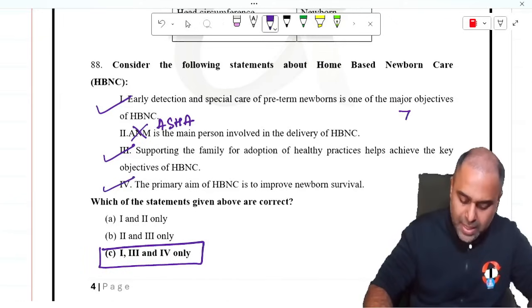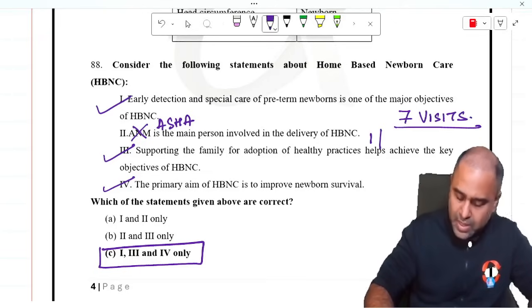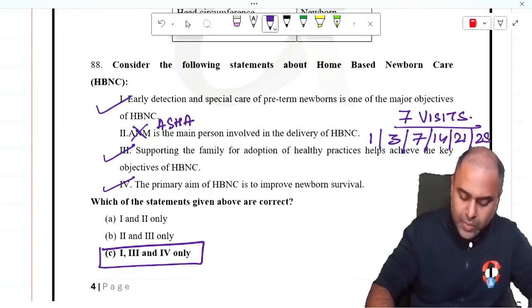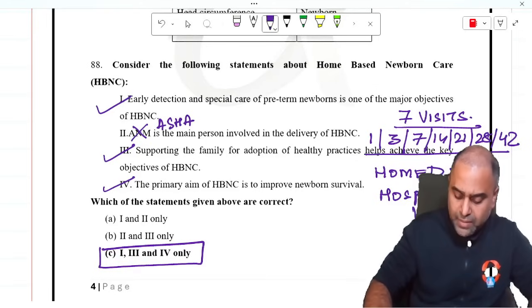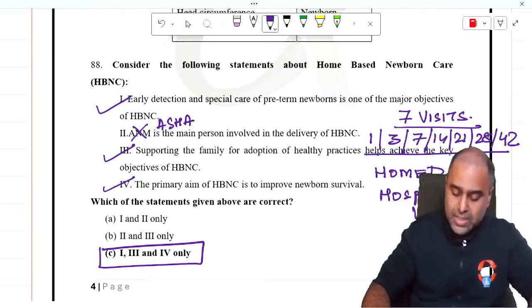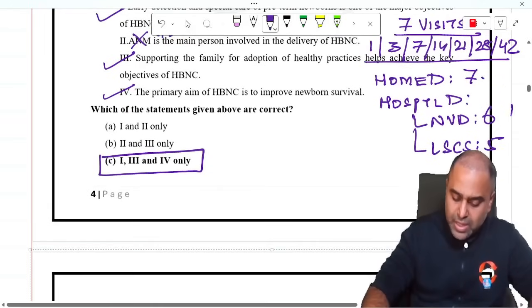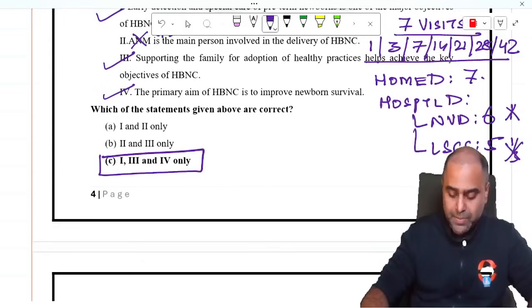Now the ASHA worker makes 7 visits under HBNC. It is on day 3, day 7, day 14, day 21, day 28, day 42. Now guys, if it is a home delivery, you have 7 visits. If it is a hospital delivery, and we have a NVD, 6 visits. If it is cesarean, it will be 5 visits. So guys, 6 visits because the day 1 will be skipped in NVD, and in cesarean day 1 and 3 will be skipped. Okay.